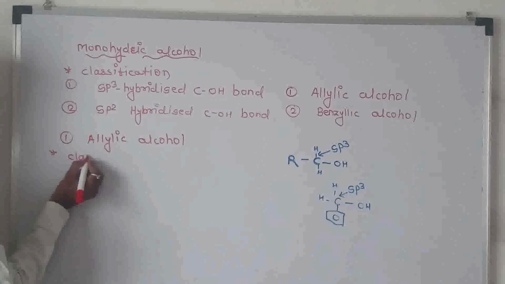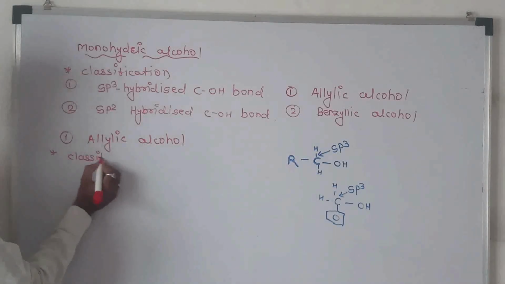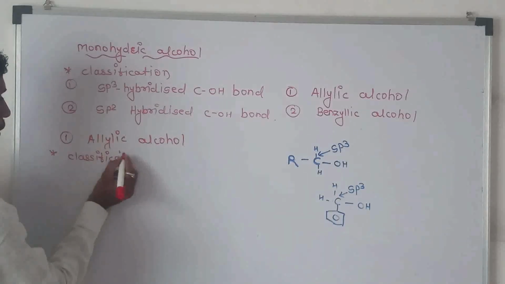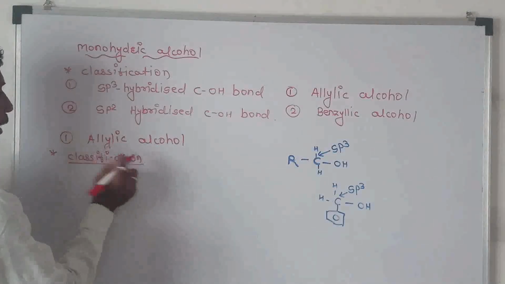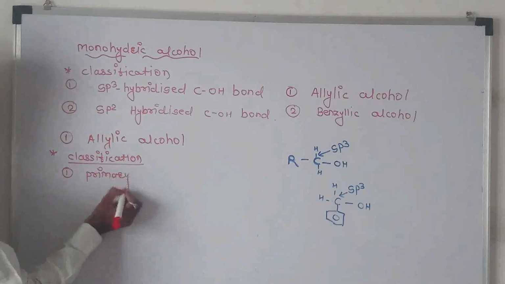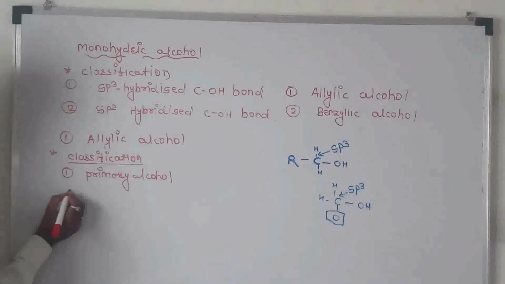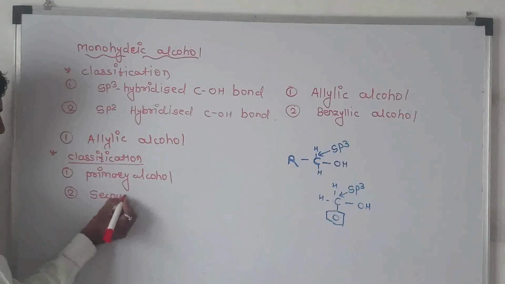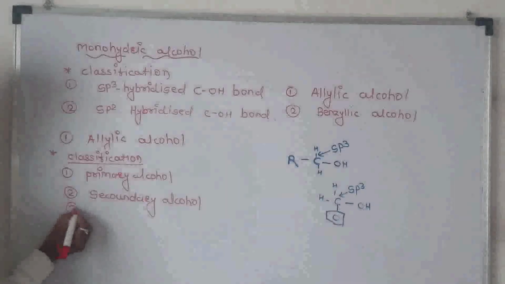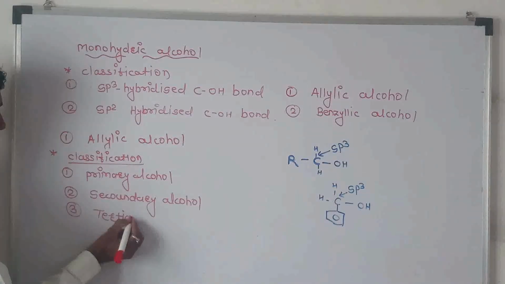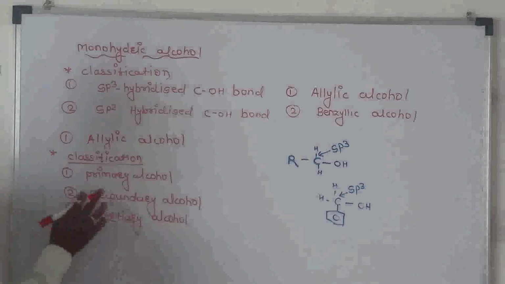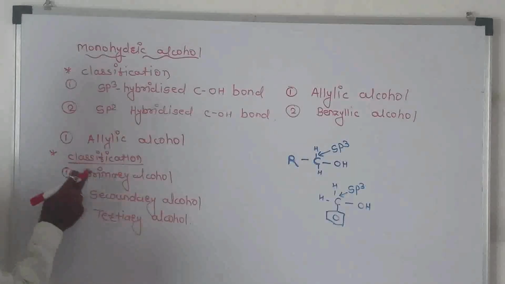Classification. Allylic alcohols are classified into three types.